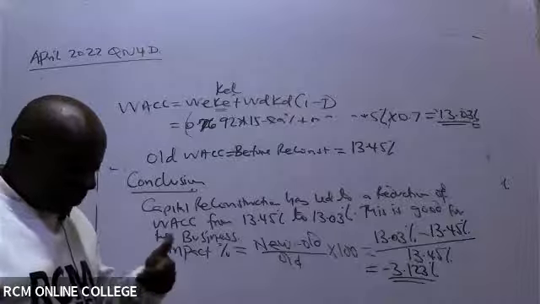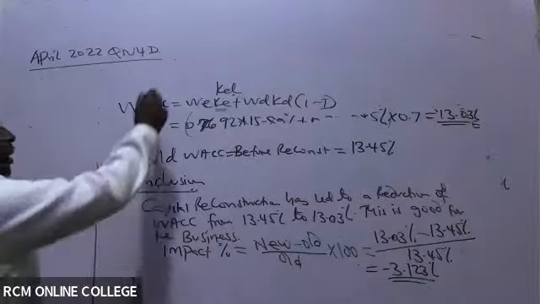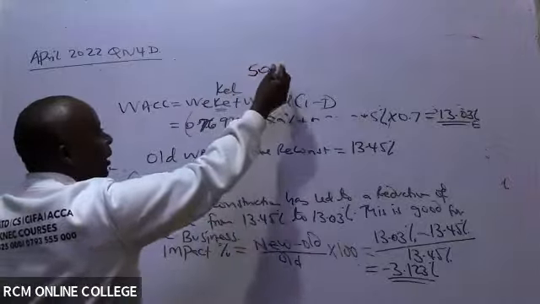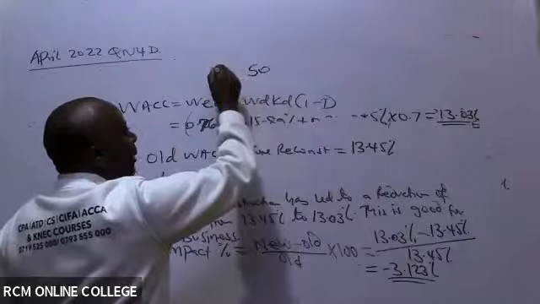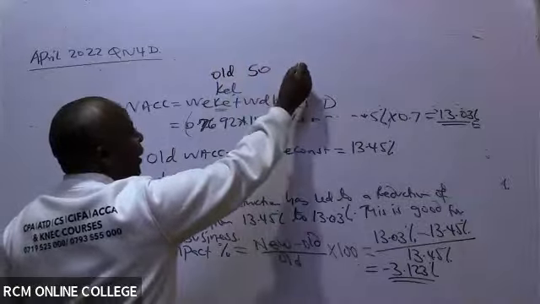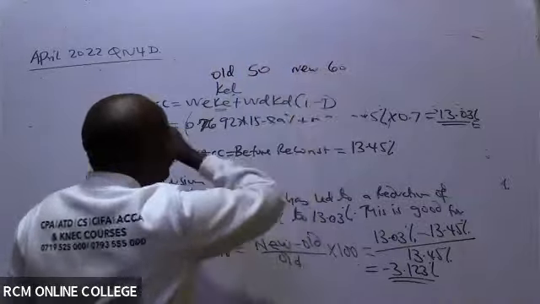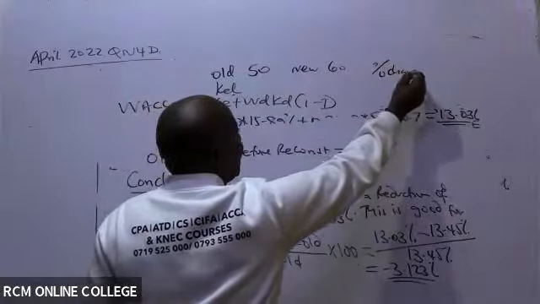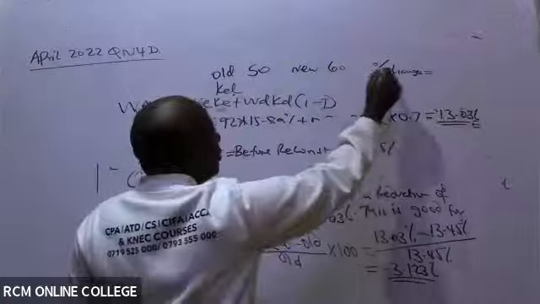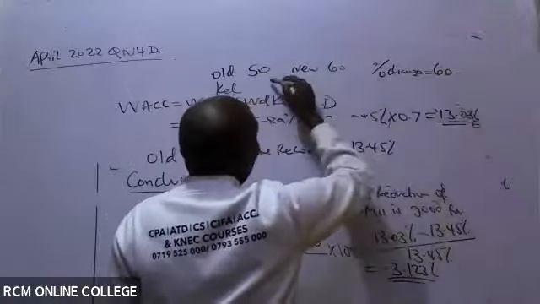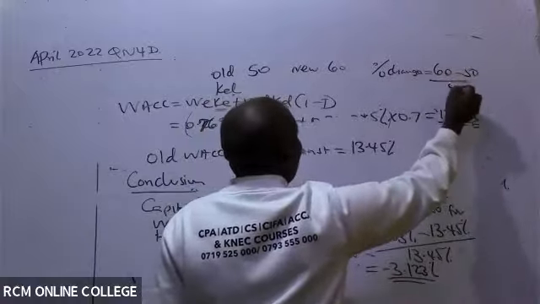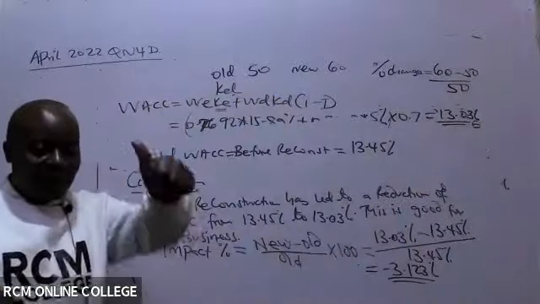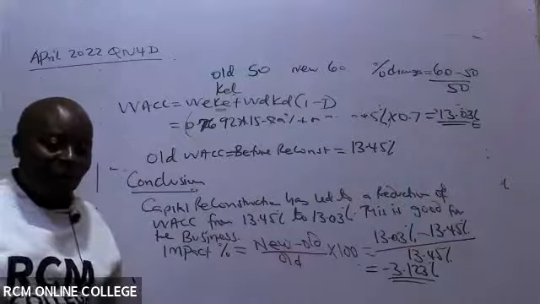Whenever you are asked to get a price change, say the cost of bread today, bread could be going for 50, and the new price is 60. And then somebody wants you to get the percentage change. How do you get it? It is always new, which is 60, minus old, 50, divided by the old. Old is the base, always, times 100. Great. So can we continue, ladies and gentlemen?